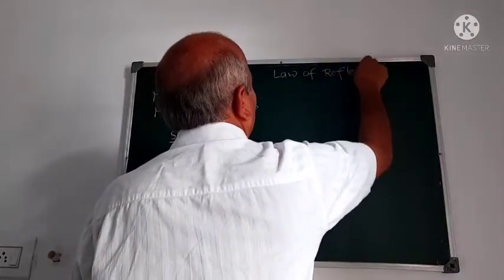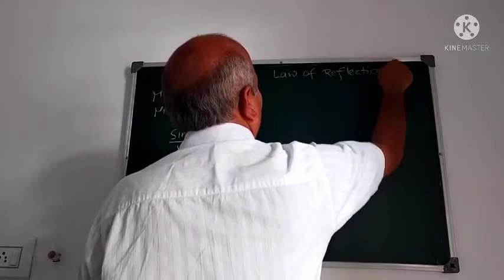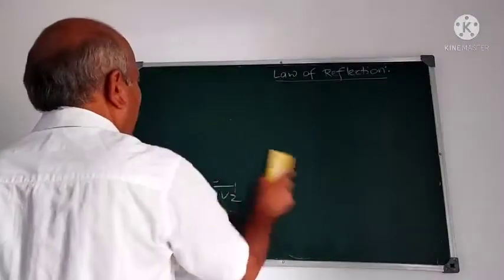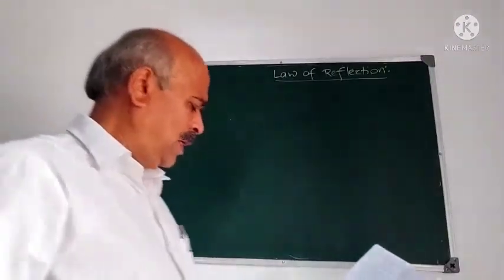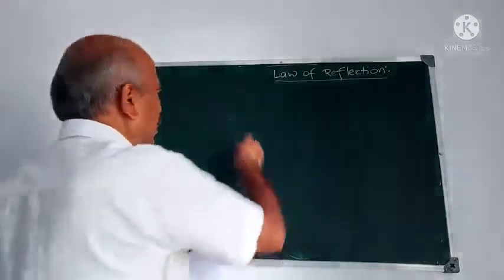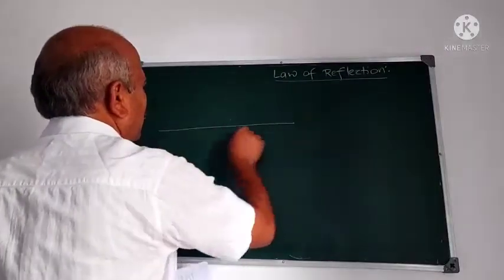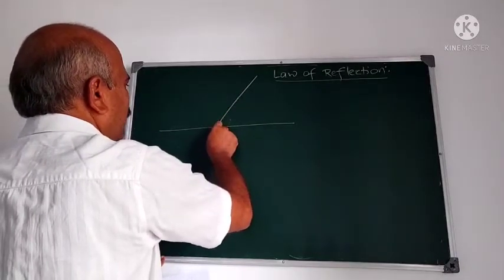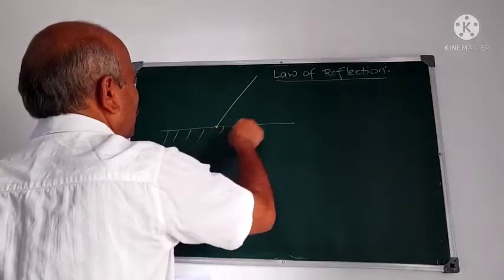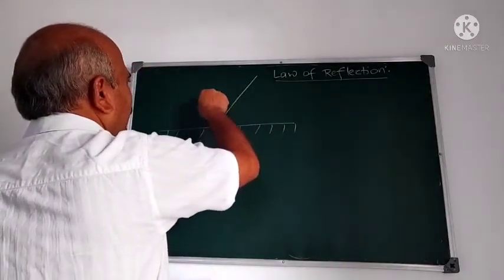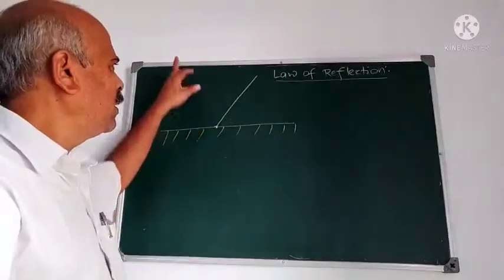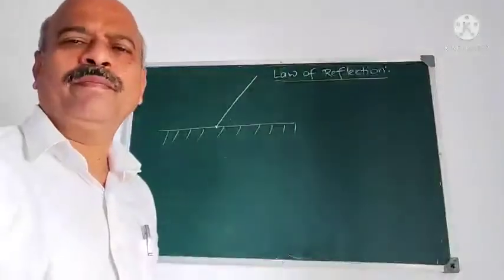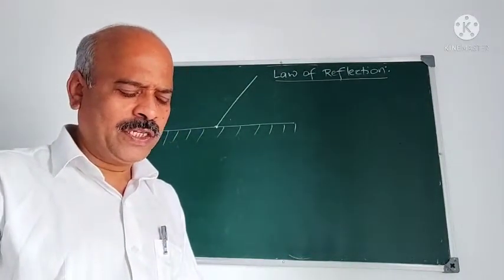Next is law of reflection. What do you mean by reflection? Reflection means light. It is a phenomenon in which a light traveling with velocity v incident on the surface, usually mirror, reflects on the mirror and comes to the same medium, and that is called reflection.